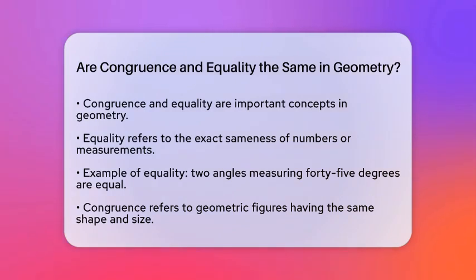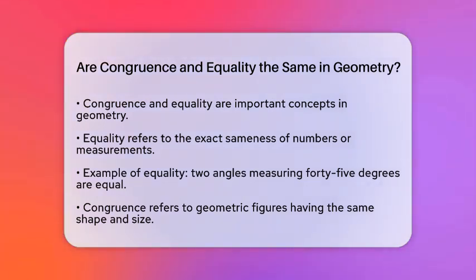In geometry, equality refers to the exact sameness of numbers or measurements. For instance, if two angles measure 45 degrees, we say they are equal. This means they have the same numerical value. Now, congruence is a bit different. Congruence refers to geometric figures or objects that have the same shape and size.